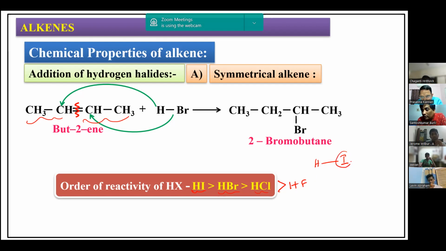HI bond strength is weakest because iodine size is very large. As you move down the group, size of the halogen goes on increasing, bond length increases, bond strength decreases. Therefore, HI can easily be added to alkenes compared to HBr, compared to HCl, and compared to HF. This is the order of reactivity with respect to HX. Very important point to be noted.